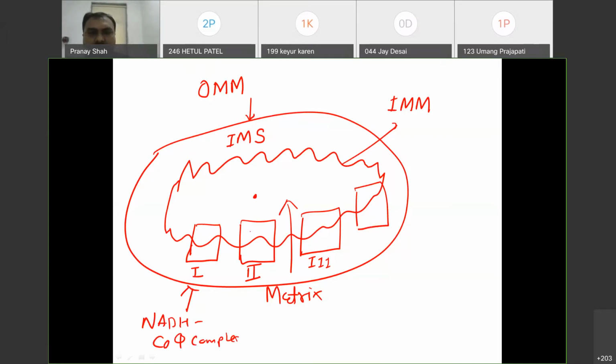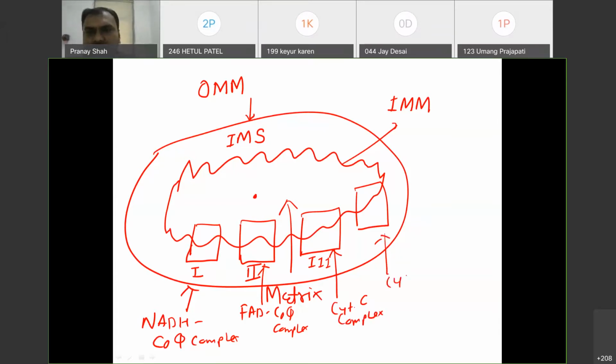The second complex, built inside the inner mitochondrial membrane, is the FAD coenzyme Q complex. This complex is called the cytochrome C complex, and this is the cytochrome oxidase complex. This is a little complex, you will learn.